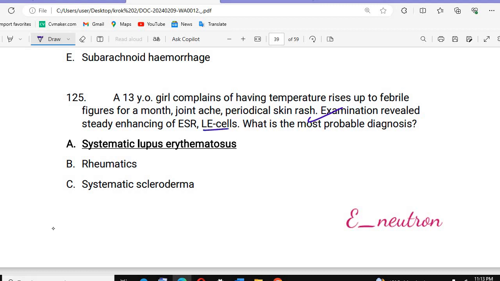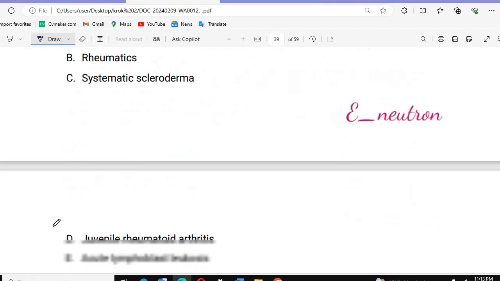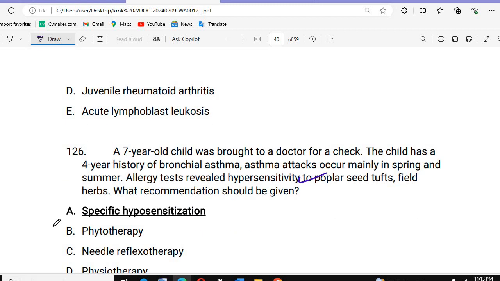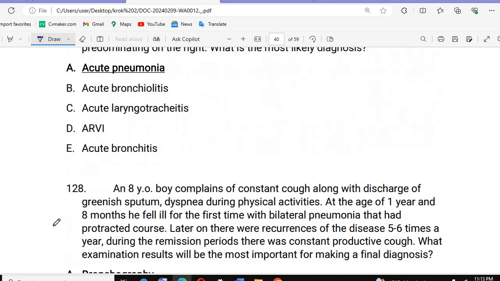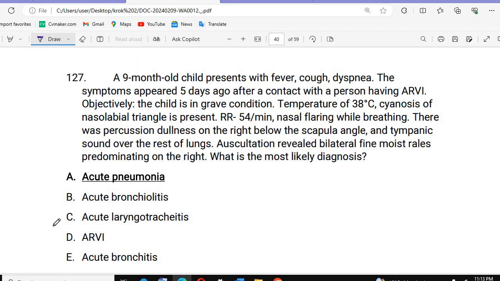Then we have the LE cells, which are seen in systemic lupus erythematosus. LE cells are lupus erythematosus cells. After that, acute pneumonia. This one we also discussed.